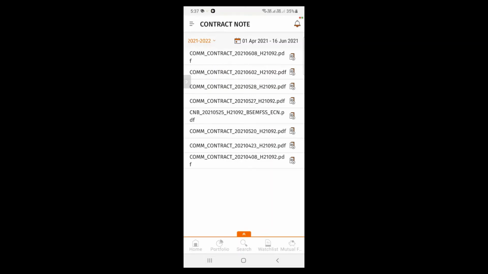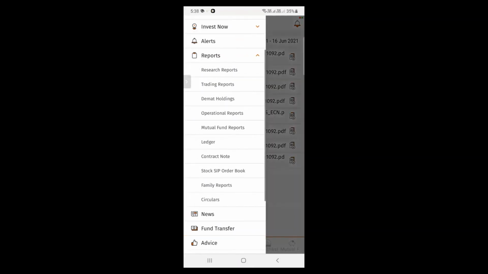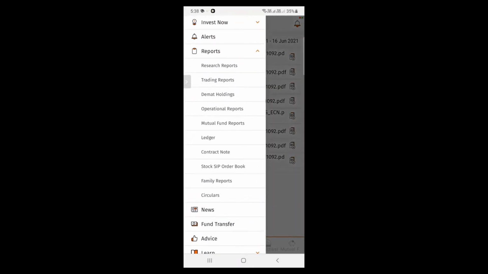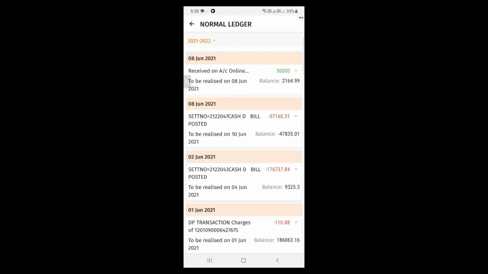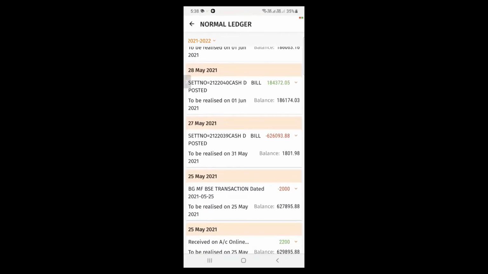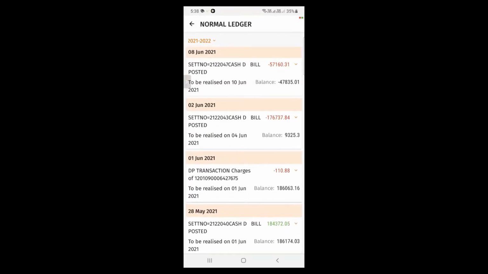Next, I'm coming to cash ledger. Again, you go back to menu. In the report section, you can see ledger option. I'm clicking on ledger option. This is your ledger balance as of today. If you want to see the historical cash entries, you need to click on normal ledger, left hand side top corner. So these are your historical cash transactions where you'll be able to see the trades, the charges, and etc.